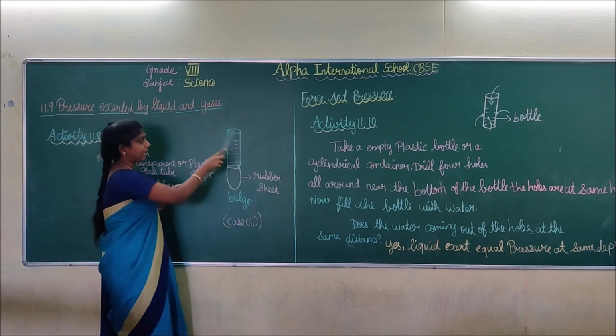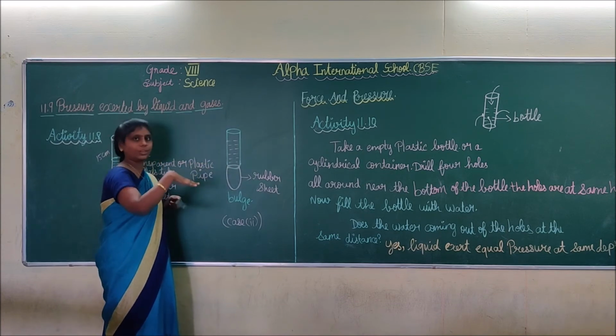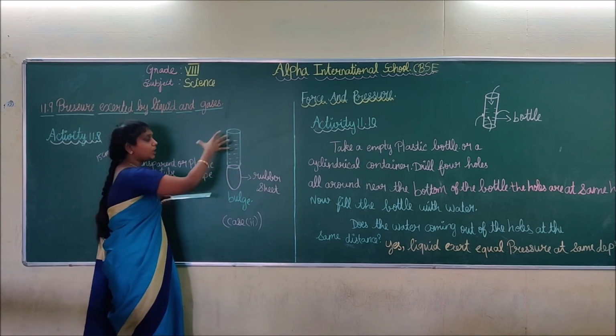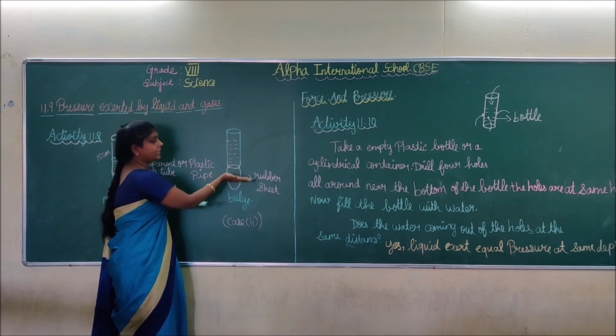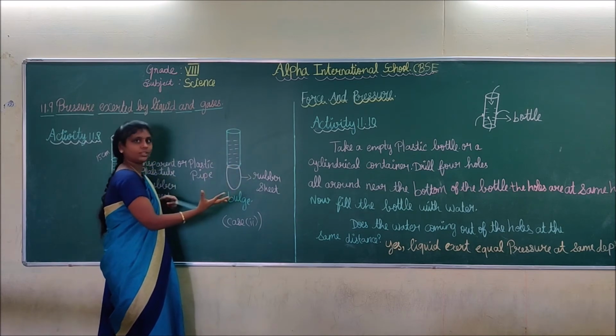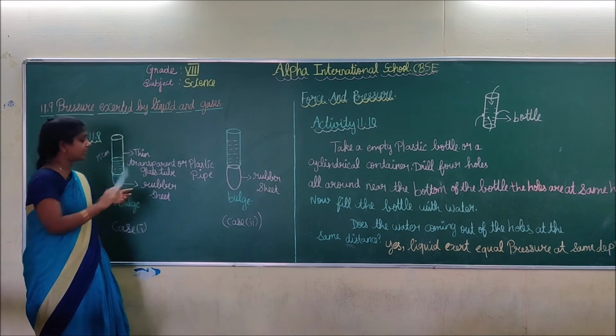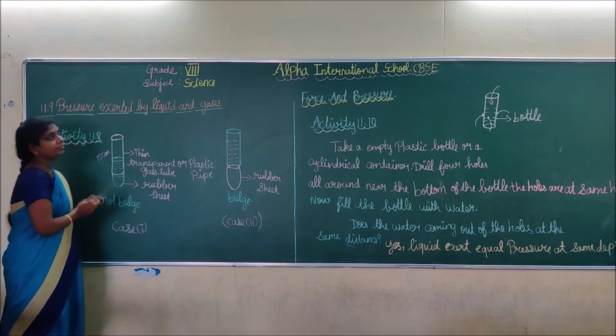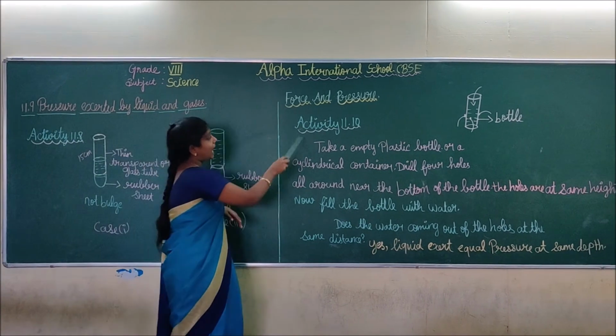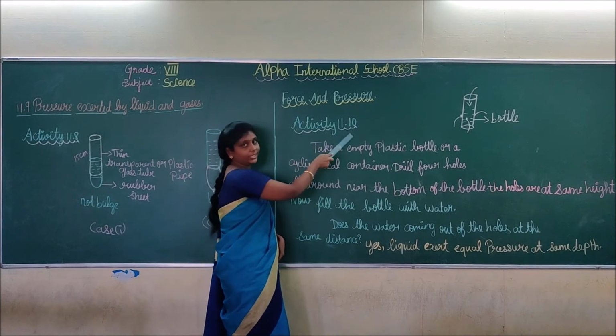Simultaneously, in this case, we are pouring more amount of water. Automatically, the rubber sheet is bulged due to pressure. We should give maximum pressure. Do you understand this activity, students? Next, we are going to see another activity, 11.10.